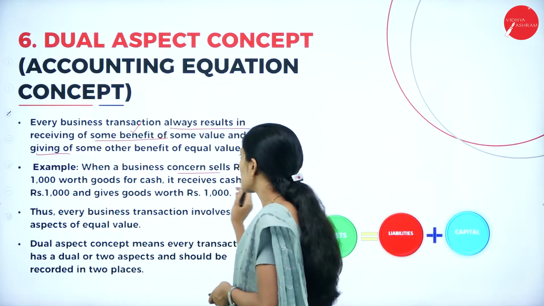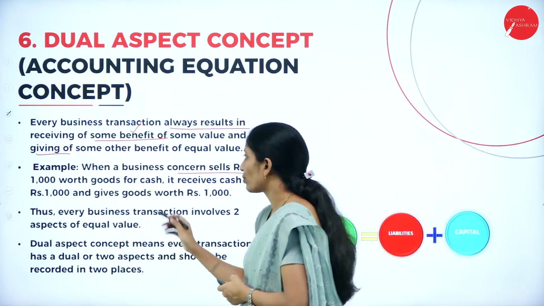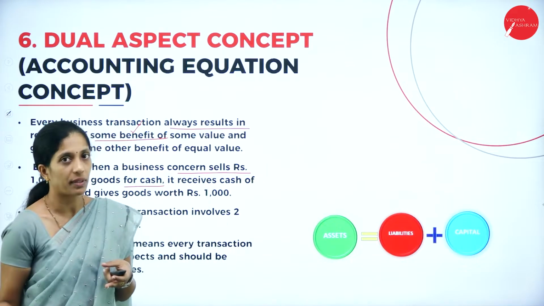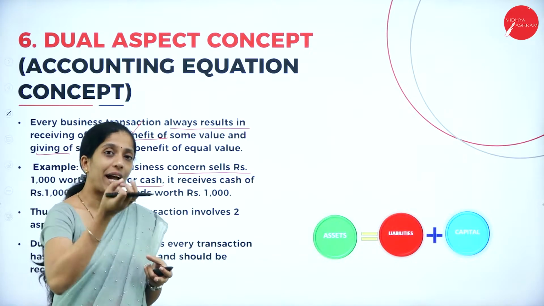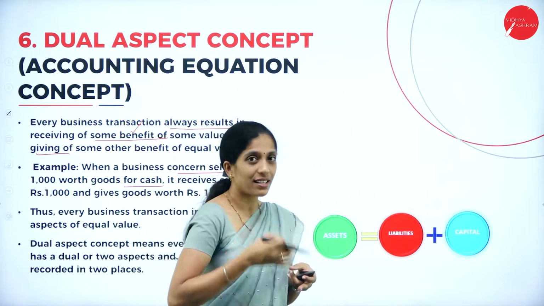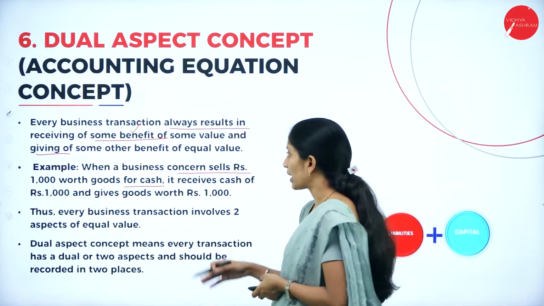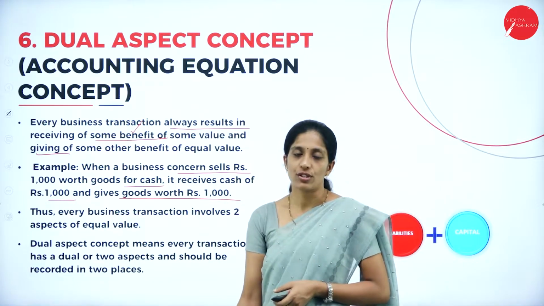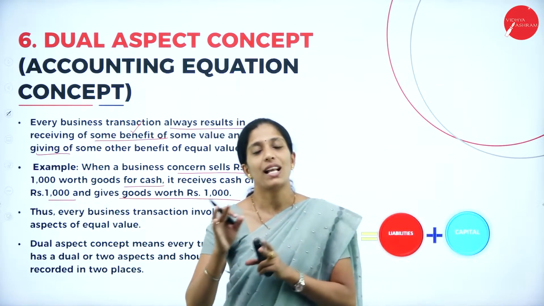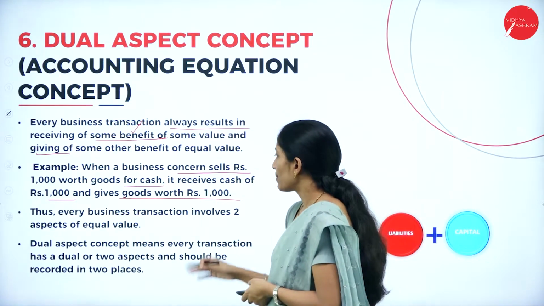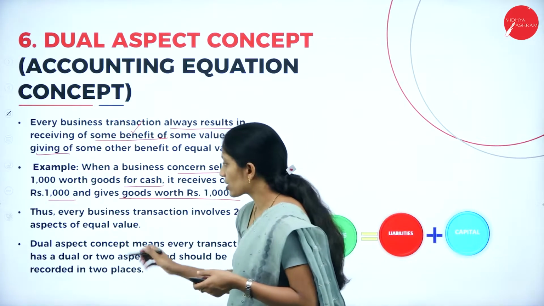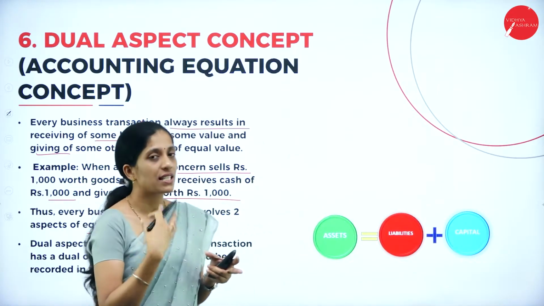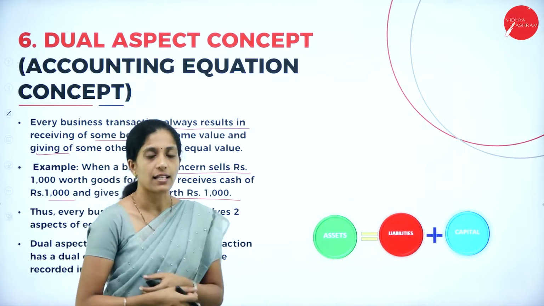Example: when a business concern sells rupees 1,000 worth of goods for cash, what happens then? 1,000 worth of goods is going out of the business. At the same time, 1,000 worth of cash is coming into the business. So one is the giving aspect, the other is the taking aspect. It receives cash of rupees 1,000 and gives goods worth rupees 1,000. So there is an equal debit as well as an equal credit. Thus, every business transaction involves two aspects of equal value, one giving and one taking.